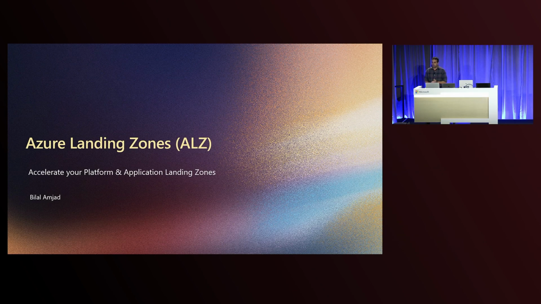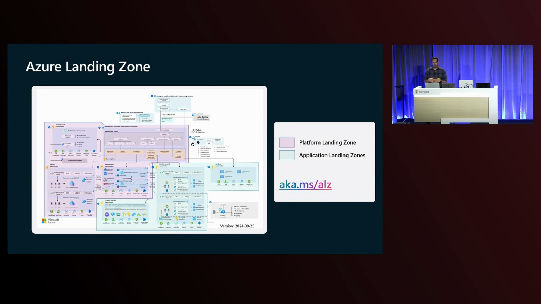Azure Landing Zones, as you might know, is basically our reference architecture and our reference implementation for enabling an Azure environment end-to-end. The platform part, and then the applications which you bring onto that platform. Now, for something as important as setting up an end-to-end cloud environment through Azure Landing Zones, we're going to help you understand how you can use Azure Verified Modules for that, focusing particularly on the platform part. Once you've got the platform up and running, on top of the platform, you can basically bring on your applications.